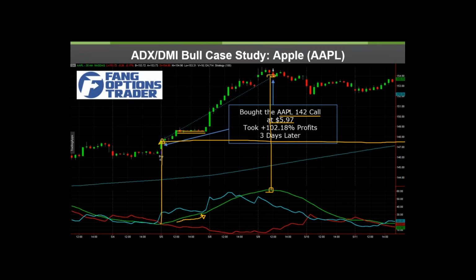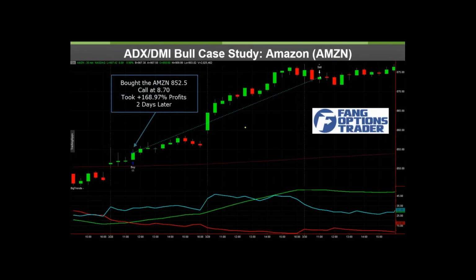Now, you see in this case, it comes back down. Don't use an ADX rollover as a signal to get into any new trade. We just use it as an exit. There's a lot of other factors that determine whether that thing could keep going or not, but we want to just take advantage of what we call the sweet spot when we get that high consistency run in that ADX.